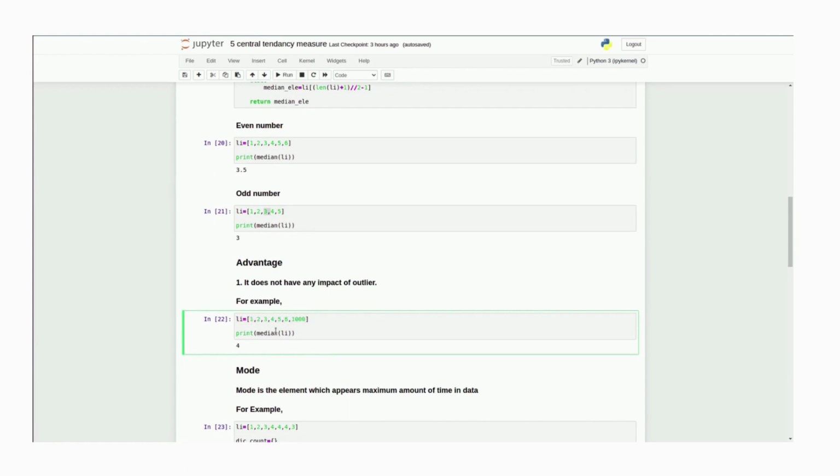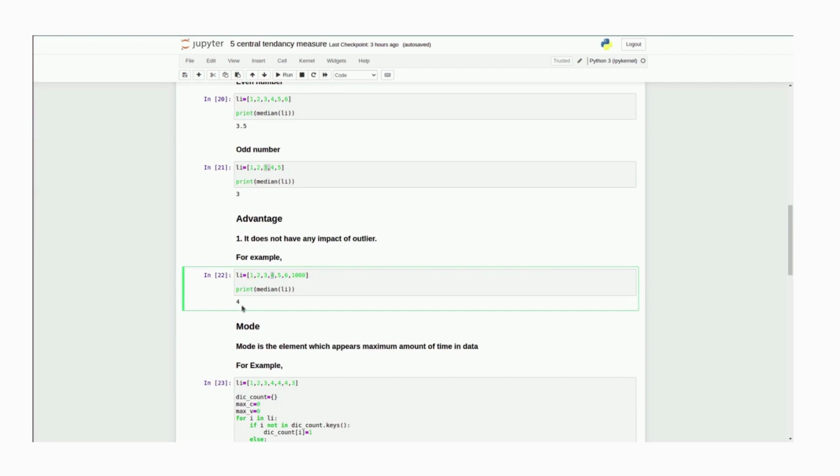As there are 7 elements, the 4th element is our median, and 4 is our 4th element. So even adding 1000 as an outlier does not impact the median much. When it comes to outliers, the median is more robust compared to the mean.